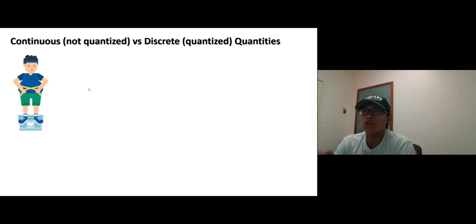One is called not quantized quantities, or continuous quantities. The other one is discrete or quantized quantities. Start with the continuous, or not quantized. What do you mean by not quantized quantities? A continuous quantity means it can be any number. For example, your weight on a digital scale could be 50 pounds, 51 pounds, 51.1 pounds, 51.1111 pounds, 51.192536012. It could be any number. Does that make sense? So your weight is continuous.